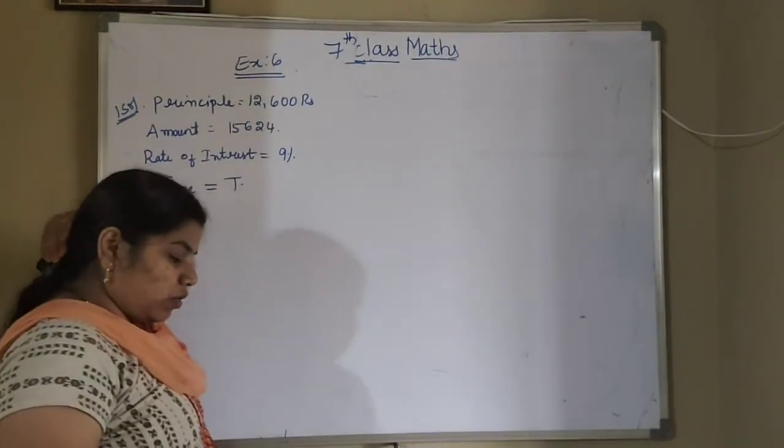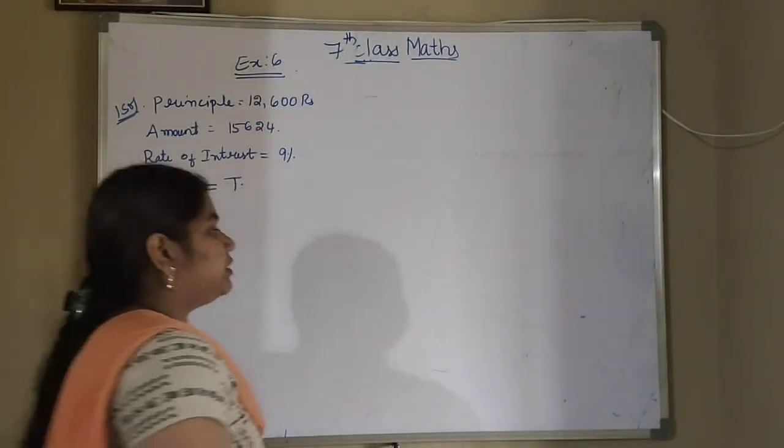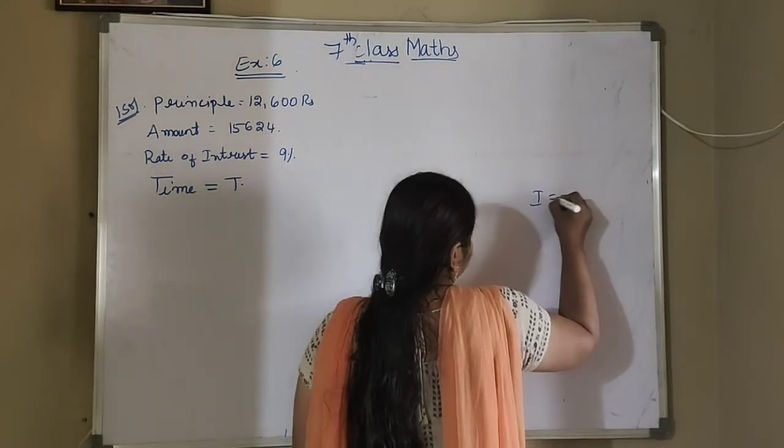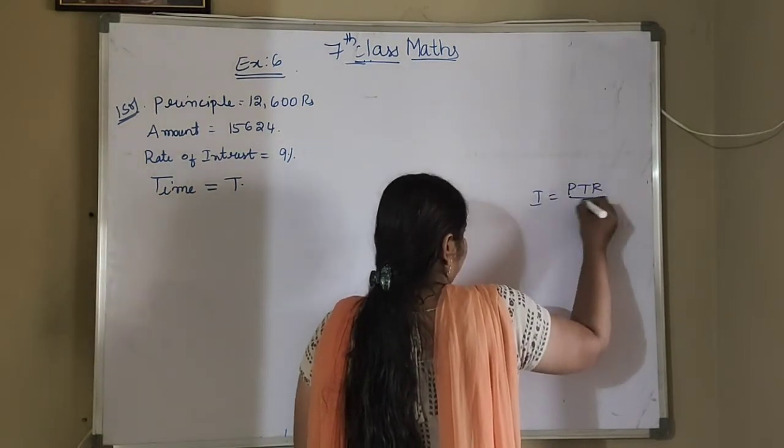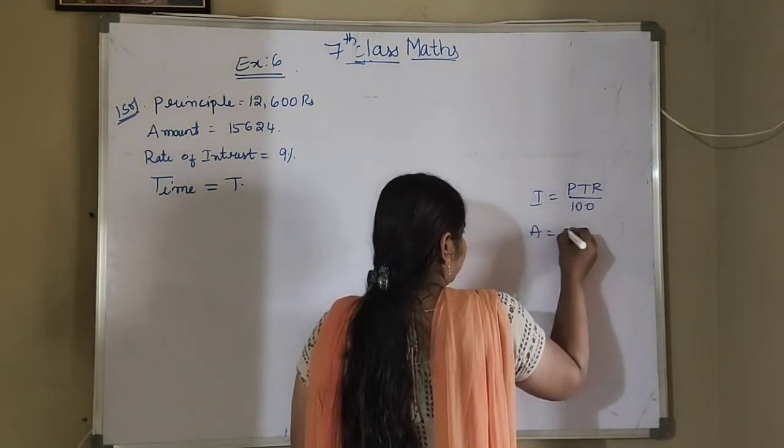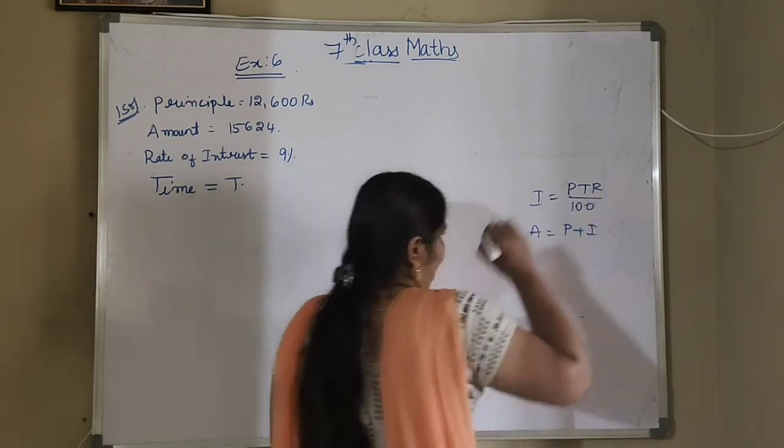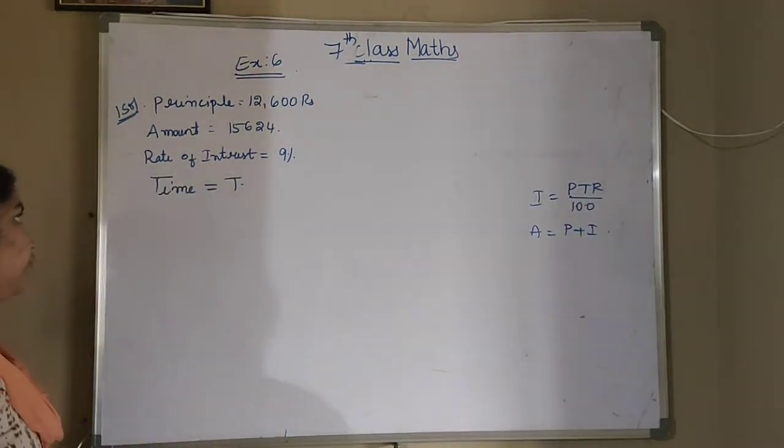Okay. Now I gave you two formulas. Simple interest: I is equal to PTR by 100, and amount is equal to principal plus I. Which formula will we use here?